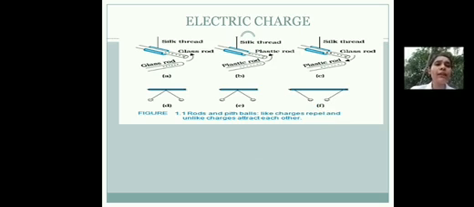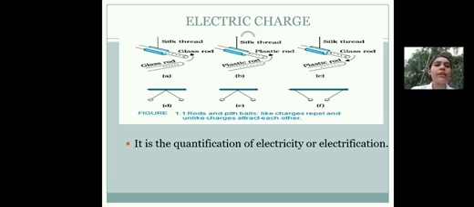Next, what do you mean by this electric charge? What if I ask you to define the electric charge? So electric charge is the quantification of electricity or electrification: how much electricity is present in that object. That quantity is measured with the help of this electric charge.